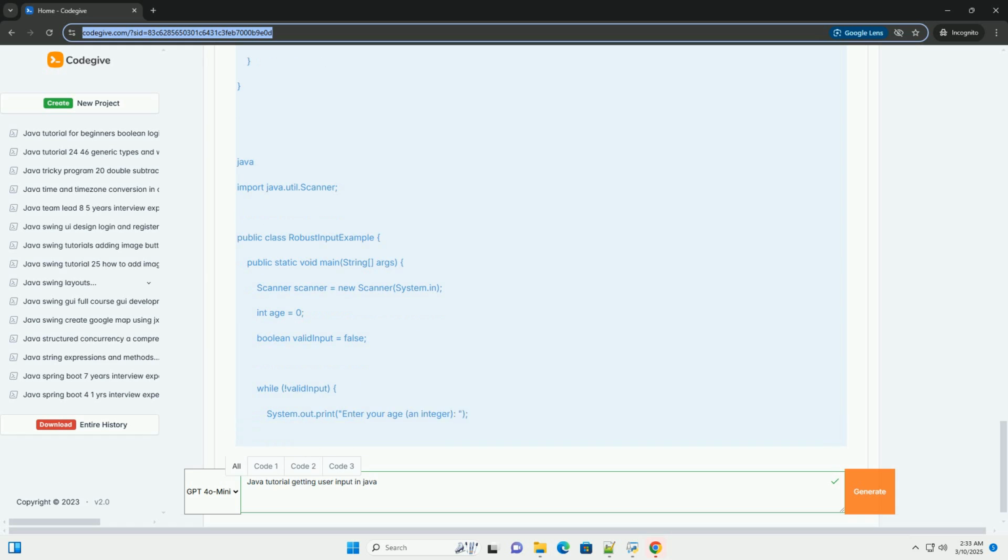4. Using Console class, less common but potentially useful. The Console class, available in java.io, provides access to the system console. It's less commonly used than Scanner because it might not be available in all environments, for example within an IDE. However, it's particularly useful for secure input, like passwords, because you can disable echoing of the input.